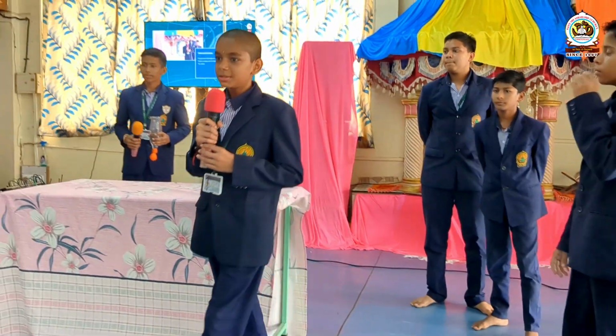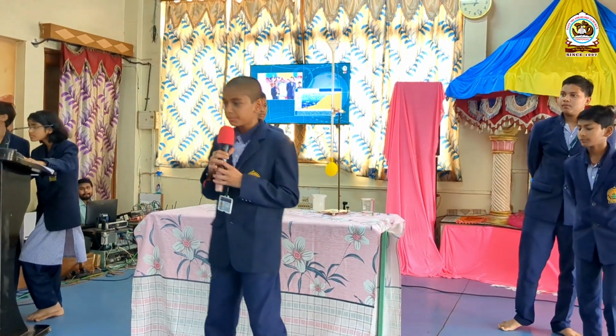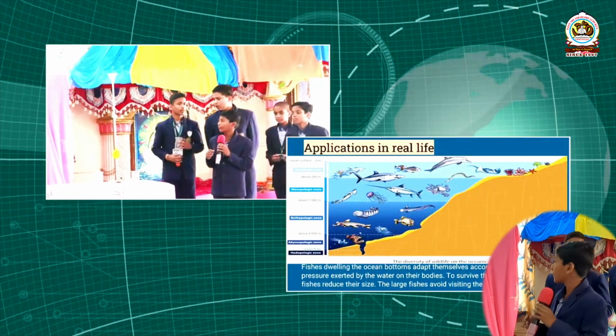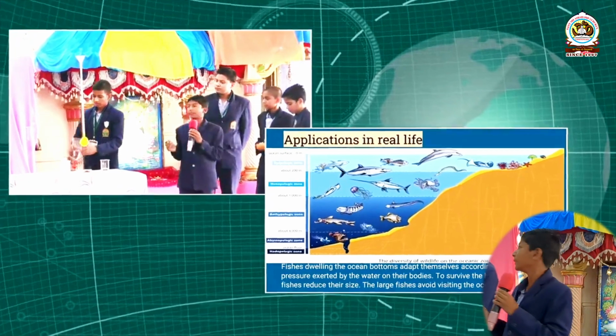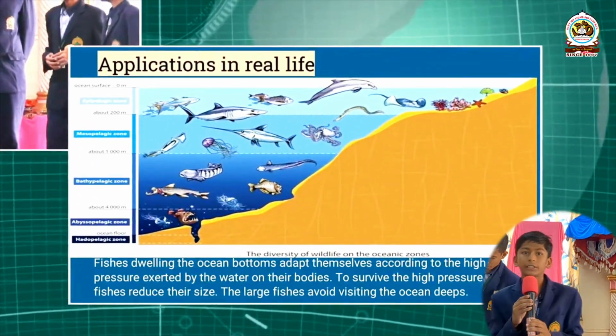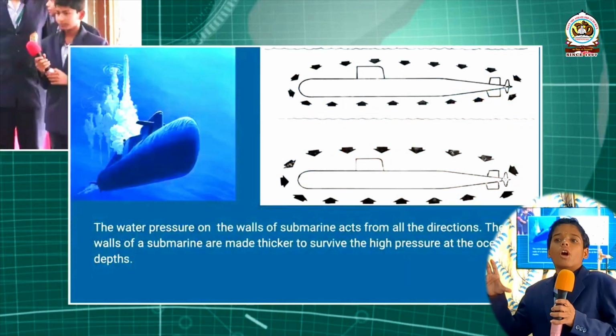Now, we will see some real life applications of liquid pressure. The fishes that live in the deep ocean are small in size because they survive in high pressure. So they also have high blood pressure to survive in the ocean. The submarines have thick walls to survive